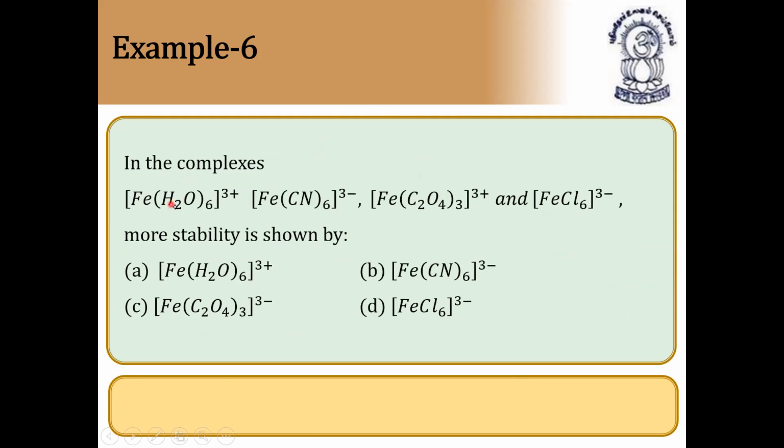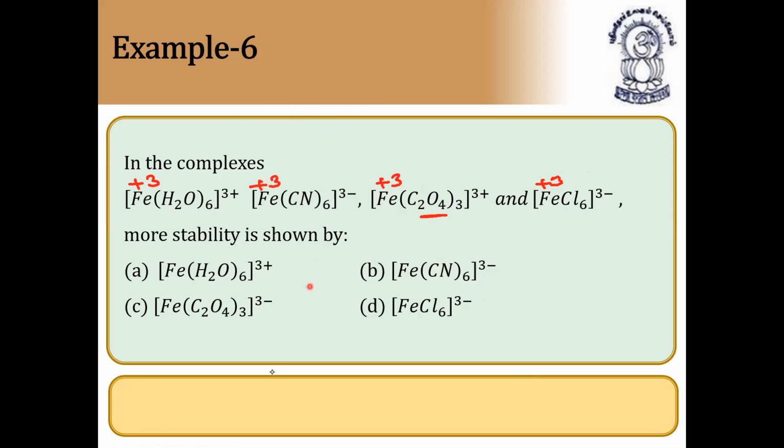In the complexes Fe(H2O)6 3+, Fe(CN)6 3-, Fe(C2O4)3 3-, and FeCl6 3-, the most stability is shown by which? In all the cases, the oxidation state of iron is plus 3. But here the ligand is neutral, and here it is plus 3 again. But the number of rings becomes 3 because 3 rings will form. In all the cases iron is in plus 3 state, but more stability is given by the number of rings.